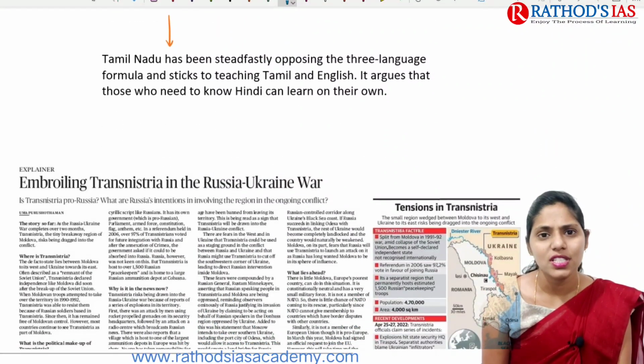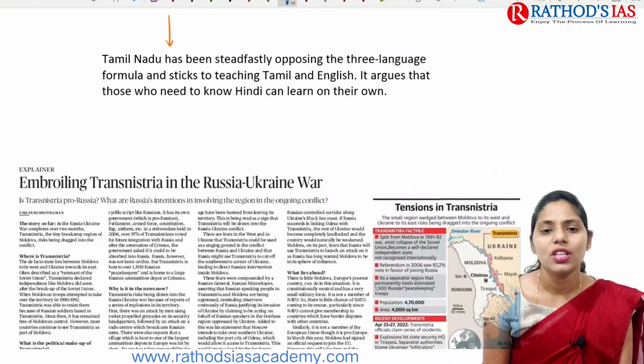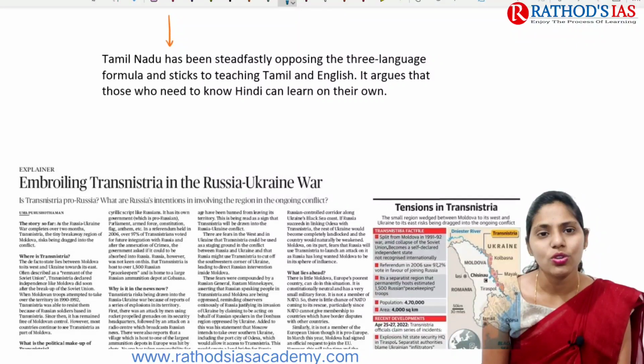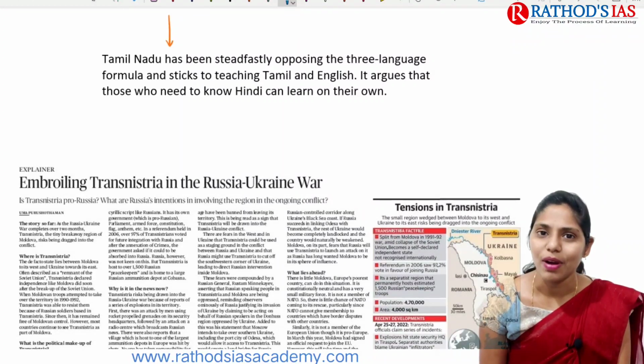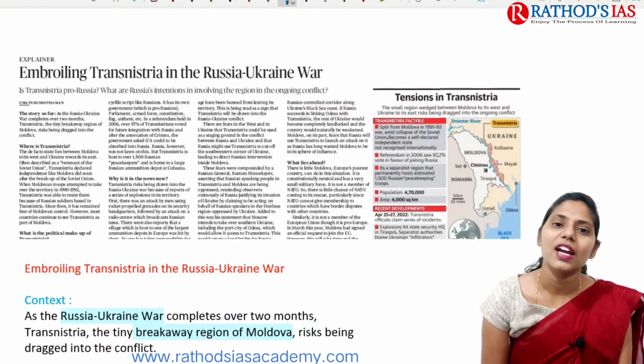If we talk about a southern state like Tamil Nadu, they steadily oppose this 3-language formula, and they mainly stick to teaching English and Tamil. Okay, and they mainly argue that if you want to learn Hindi, you can learn it on your own. So this is about this topic. And now let's see the next topic.